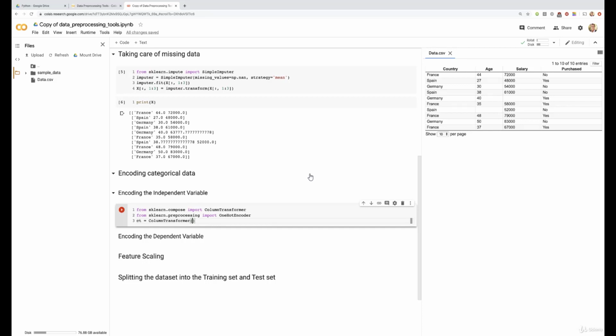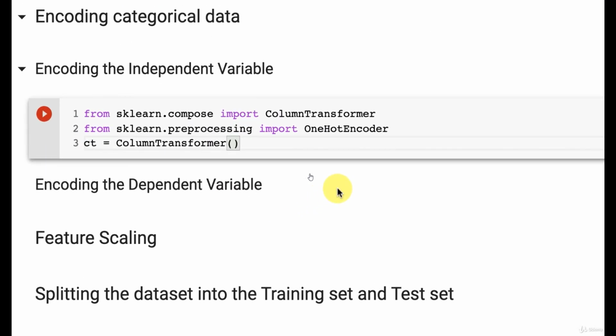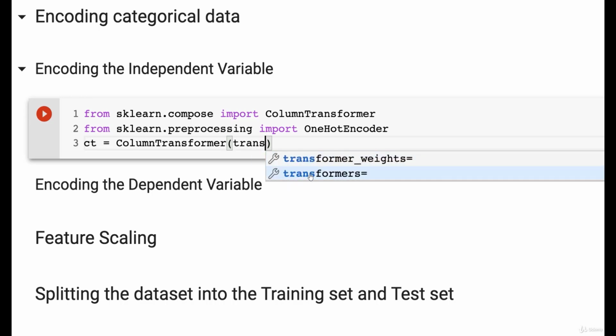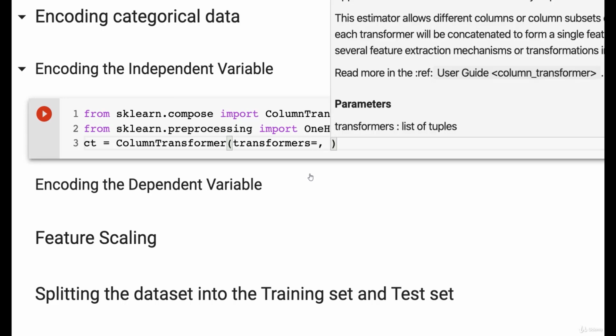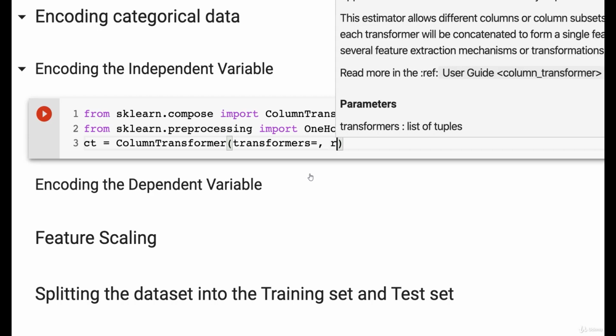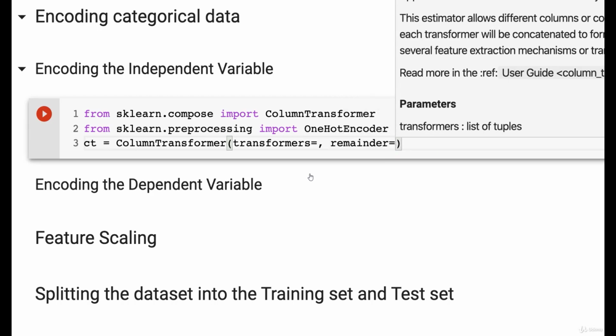And the second argument is remainder, which will specify that we actually want to keep the columns that won't have some transformations applied, meaning age and salary. So let's do this. Let's first enter the names of these two arguments. The first one is transformers. There we go, this one, transformers. I'm going to add a colon here, and then let's just add the next one, and then we'll input them. The next one is remainder. This one, exactly. And now let's input them.